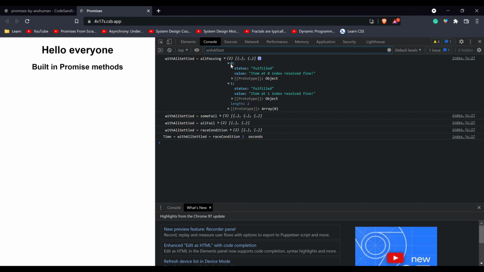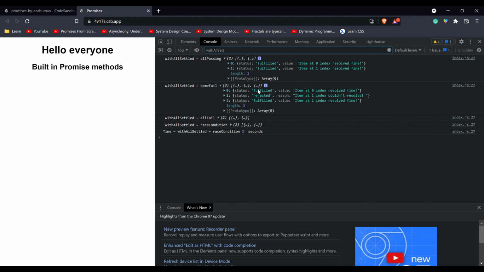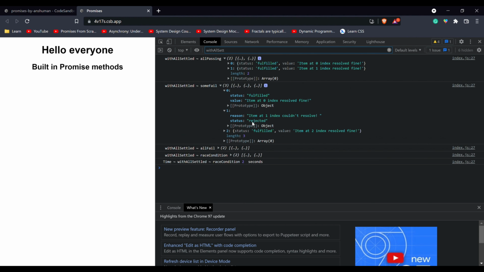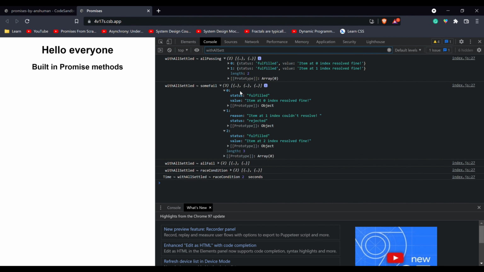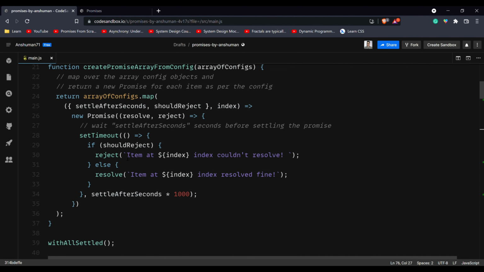So in our first example, both of the promises do resolve. In the second example, some have to fail, so let's see what the output is. The second one has status set to rejected, which means that the item at first index could not resolve, while the other two have the value and the status. The first item only has status and a reason key, not the value. So the reason is going to be the error or the argument that you pass to the reject call up here. So this is the reject and this is the resolve.